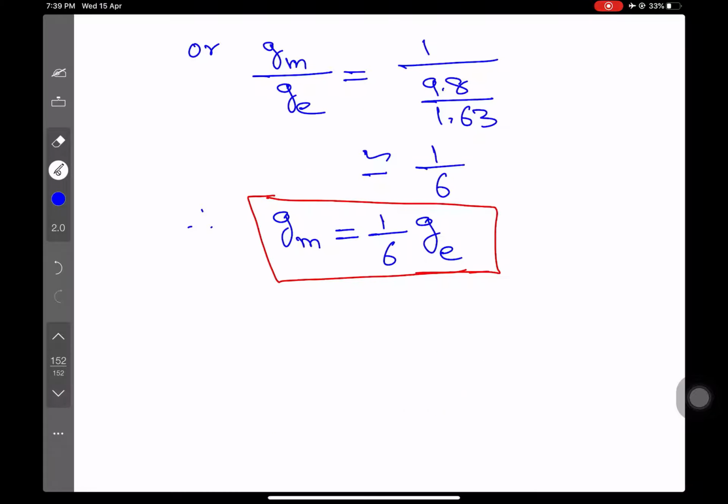Now if you divide 9.8 by 1.63, it will come out to be equal to 6. So therefore this ratio is approximately equal to 1 by 6. अब क्रॉस मल्टीप्लाई करो तो आ गया gm equal to 1 by 6 ge. That is acceleration due to gravity on the surface of the moon is about 1/6 of the acceleration due to gravity on the surface of the earth.